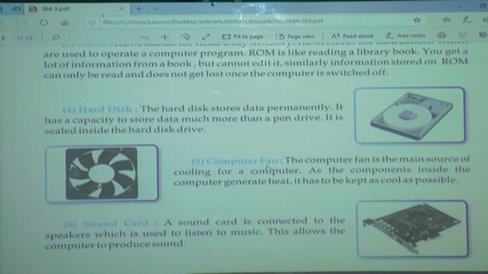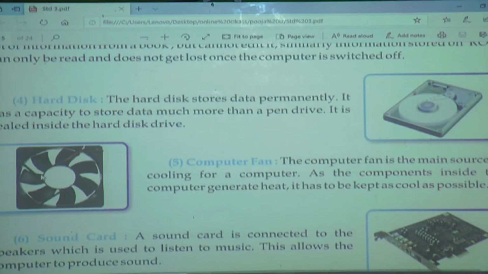Next is a computer fan. Now only you say, how many seasons are there? Yes, 3 seasons. Which are they? Summer, winter, rainy. Which is the hottest season? Summer. What do we need for cooling our room? Yes, we require a fan for cooling room. Same like that, what is the use of this computer fan? This is a fan. It is like our real fan, but not the same.